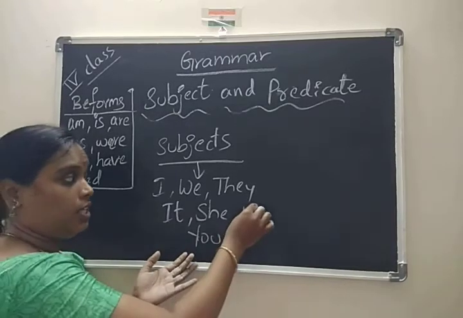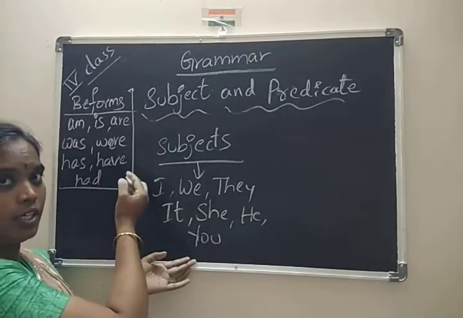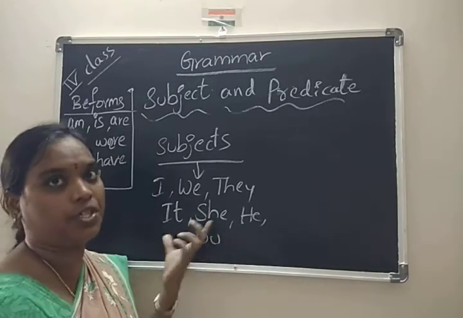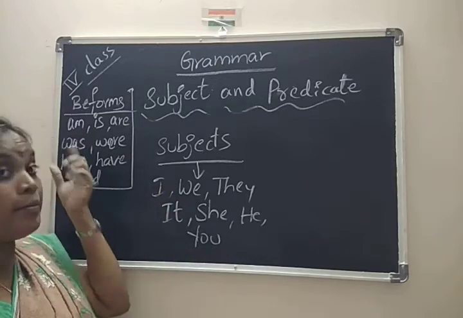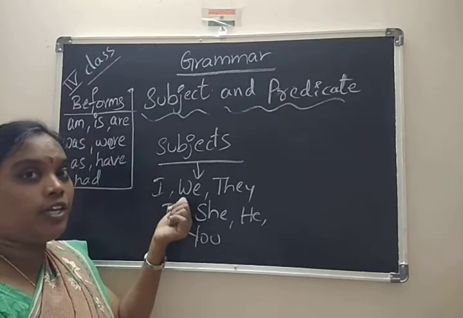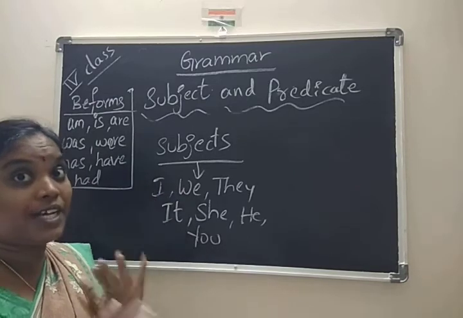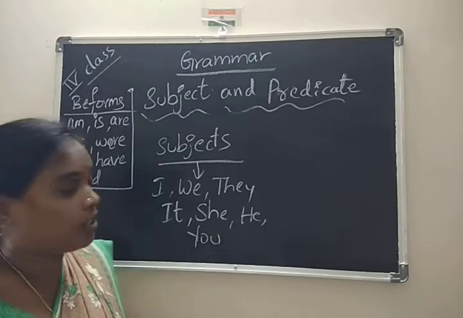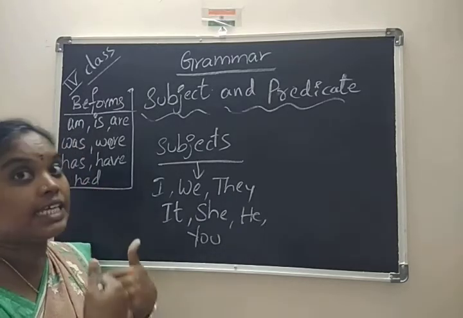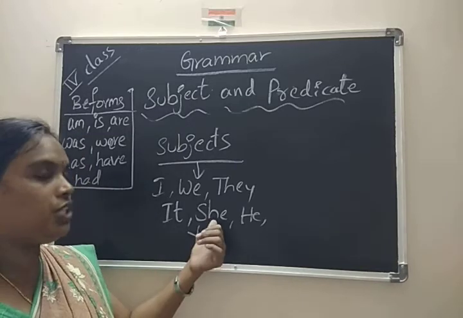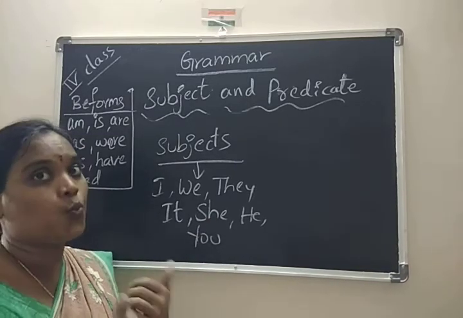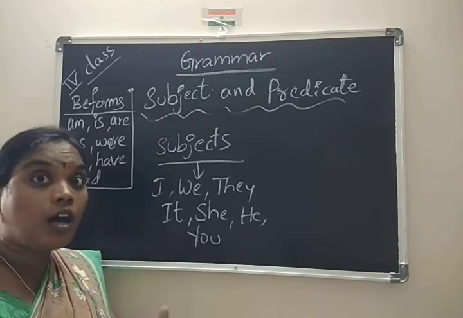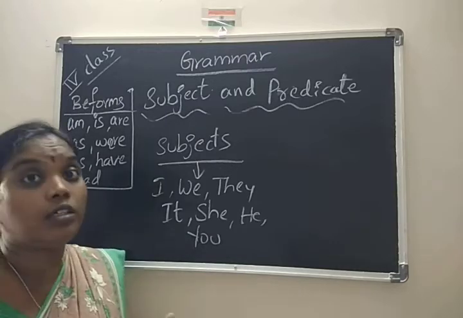Depending on the subject, the helping verb can change. We take the helping verb depending on these subjects only. For example, I am in present tense. We: present tense is are, past tense is were. They: present are, past were. It: present is, past was. She: present is, past was. He is, he was. You are in present tense, you were in past tense.